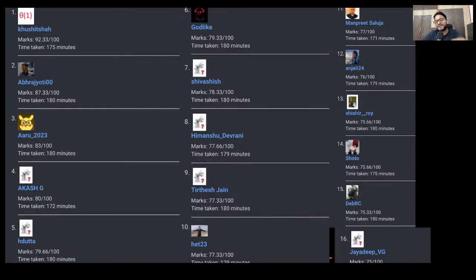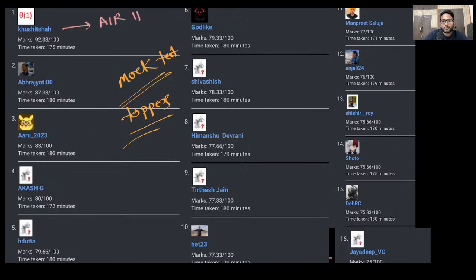Now let me tell you one common instance that happens in our test series. These are a few toppers in one of the mock tests. You can pick any of the mock tests; this is just one specific mock test's chapter toppers I have taken. Now let me tell you their actual ranks also. Khushit has secured AIR 11. Avrijyoti has secured AIR 400 something, around 400. Aru has secured AIR 21. Himanshu Datta has secured AIR 16. Ashish has secured AIR 30.